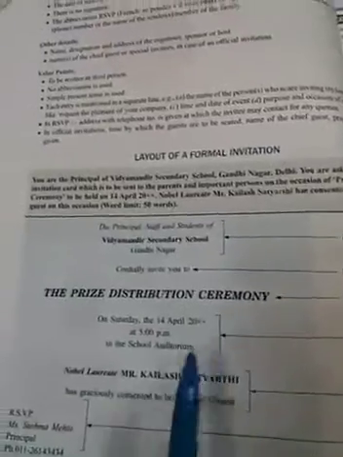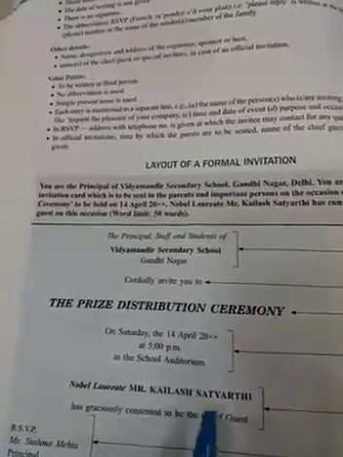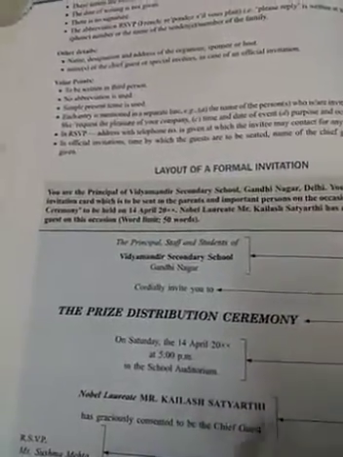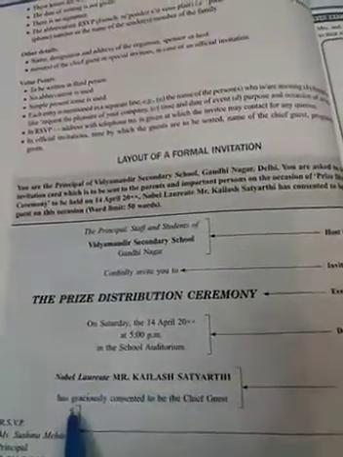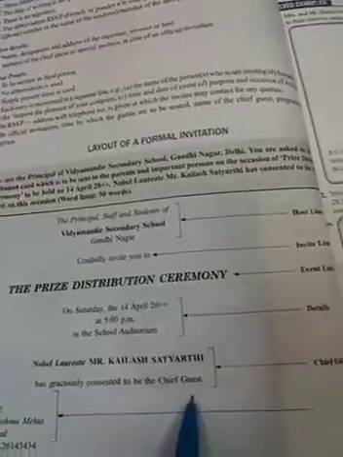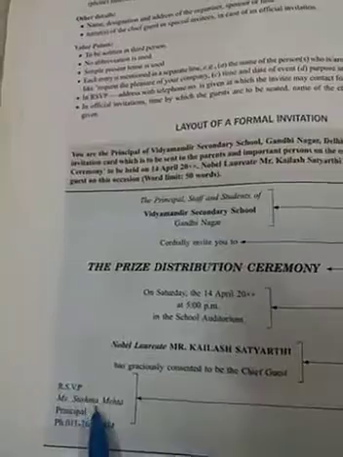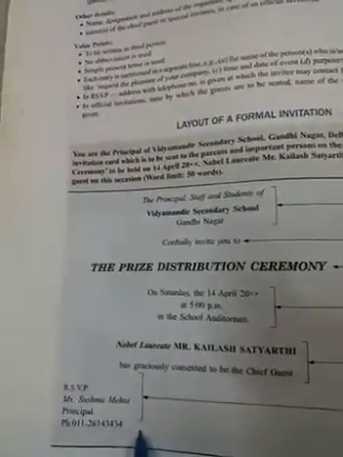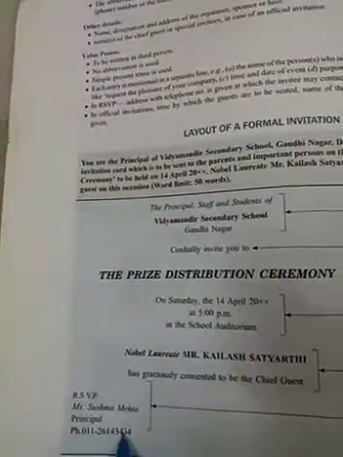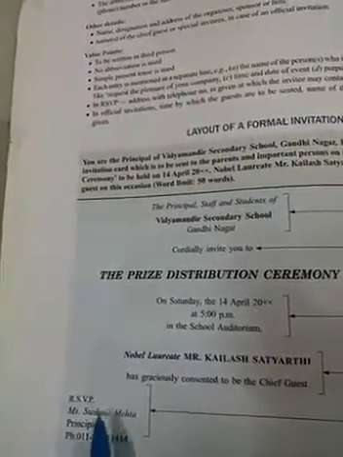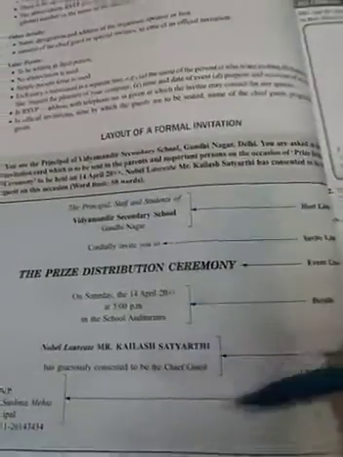Now, last is the chief guest name. If there is a chief guest, then you have to write the name of the chief guest. If there is no special chief guest, you do not write one. Now, Nobel laureate Mr. Kailash Satyarthi has graciously consented to be the chief guest. And the closing line: RSVP, Miss Sushma Mehta, Principal, and phone number. Write the RSVP on the left side of the invitation, not the right side. RSVP is always written on the left side. That is a formal invitation.